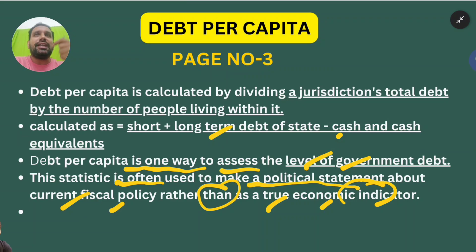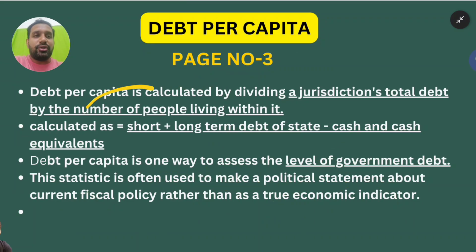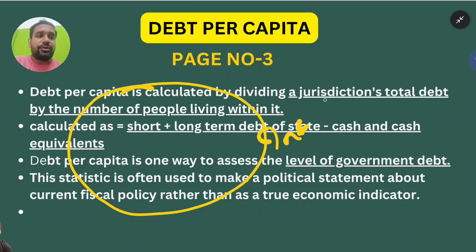In the assembly, Revanth Reddy sir may say, see, debt per capita has decreased. It means per person I have decreased the debt. He can just say it, but to use it as a tool of economic growth or as a tool of policy formulation, it will not be that helpful. So that's why it is not a true indicator of economic strength or stability. Remember this point. So these are the points that you have to include in your introduction.